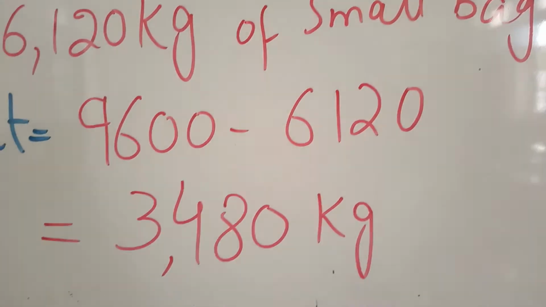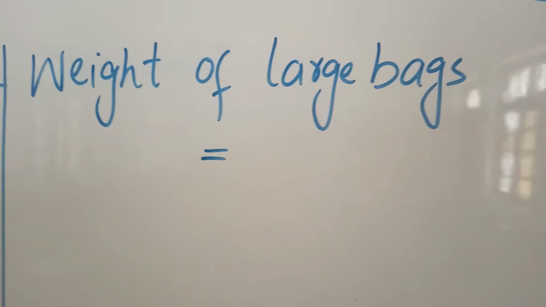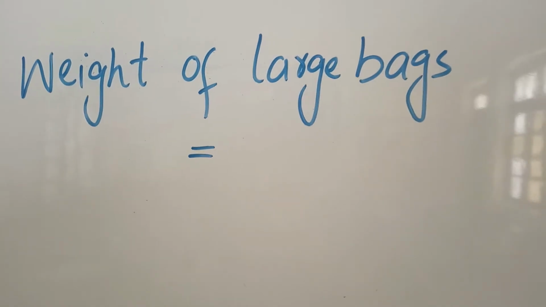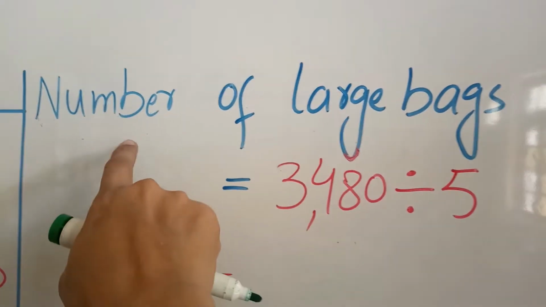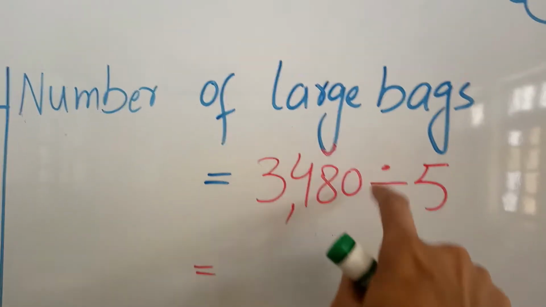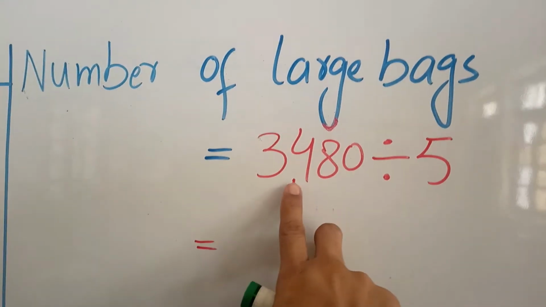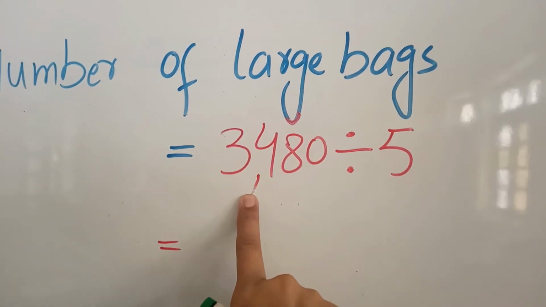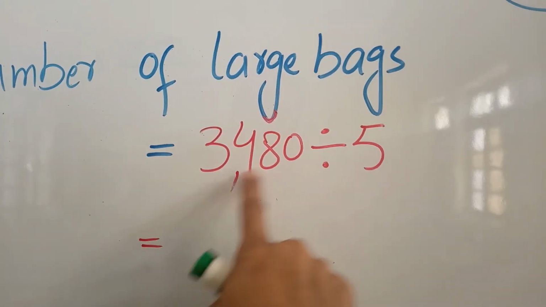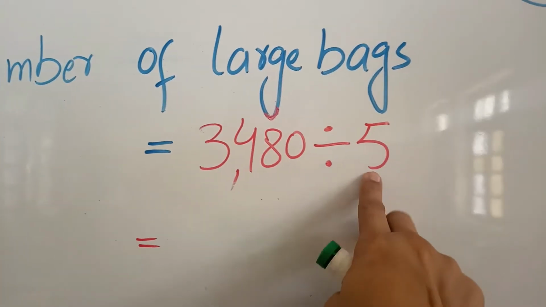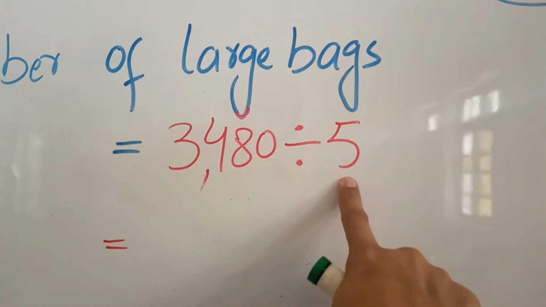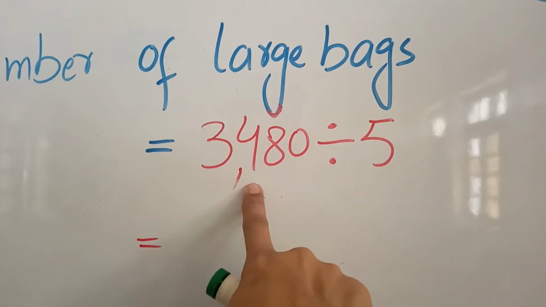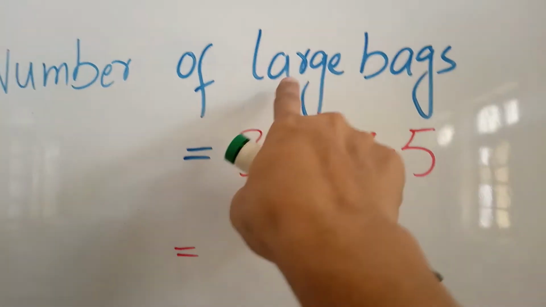3440 kilograms. After finding out the weight left, students, to find out the number of large bags, we will divide the weight of flour left behind by 5. When we divide the flour left behind by the weight of 1 large bag, then we will find out the number of large bags.